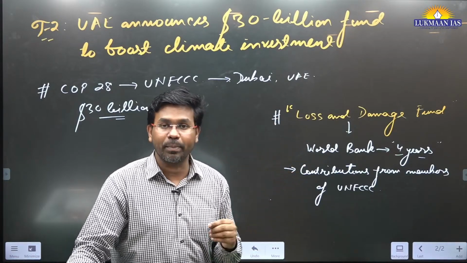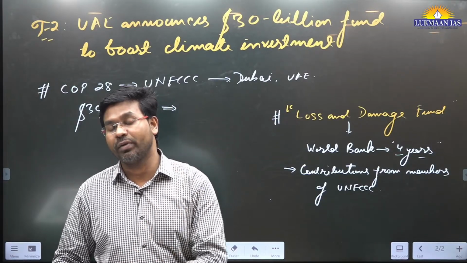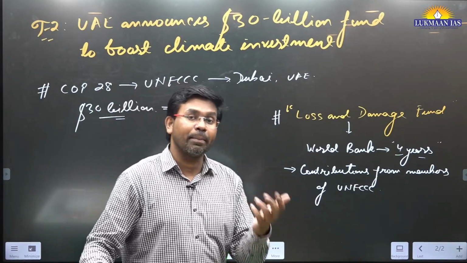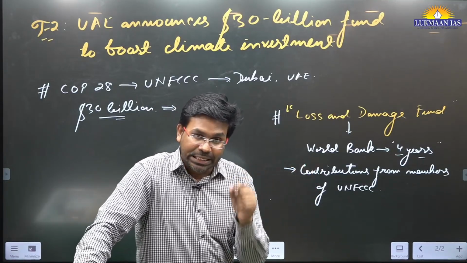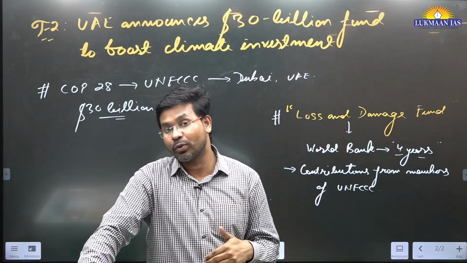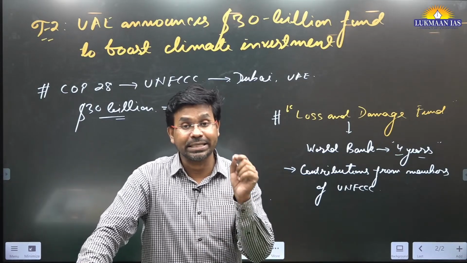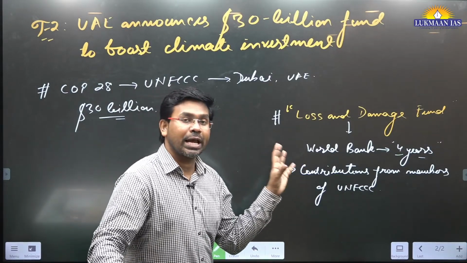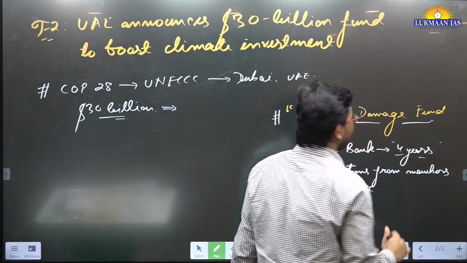For example, there are many problems that happen because of climate induced hazards. Some countries experience more floods, some countries experience more hurricanes, some experience other climate induced problems. So this fund will be utilized to rebuild those infrastructures, and to meet the developmental requirements of the developing countries, so that these countries can adopt technologies that can help in mitigating the overall climate risk. So this fund is going to be used for multiple purposes.